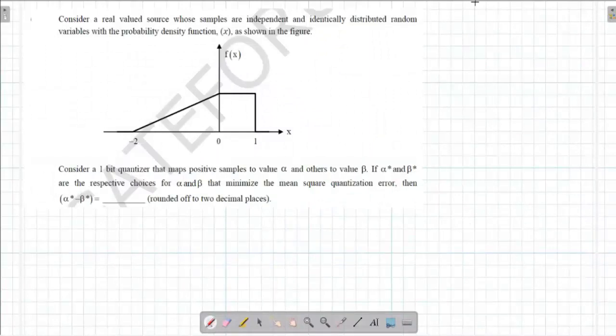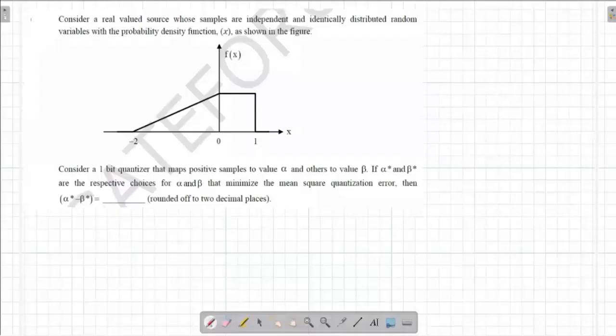This is, I can say, the most calculation intensive question, and as a suggestion, we should not try such questions in the beginning itself, because they will take time, more calculation intensive, and if you make slight mistakes, the answer could be wrong because options are not given. So let us see what is this question. This question is from the quantization, and the thing that we study in pulse code modulation. There we try to see the quantized value.